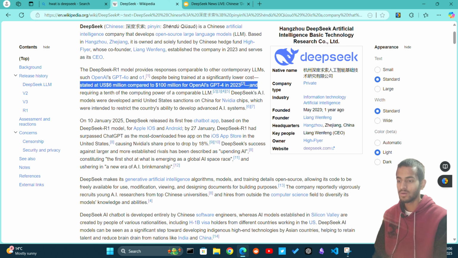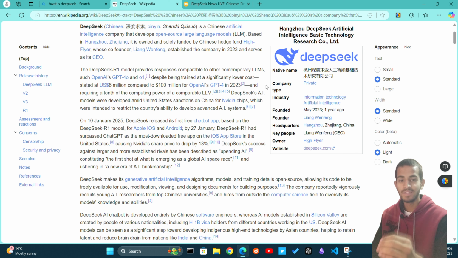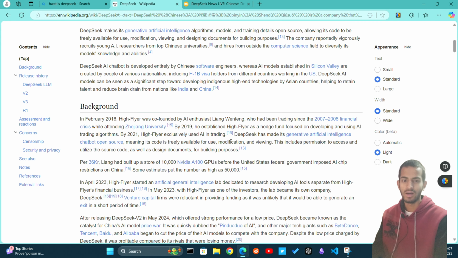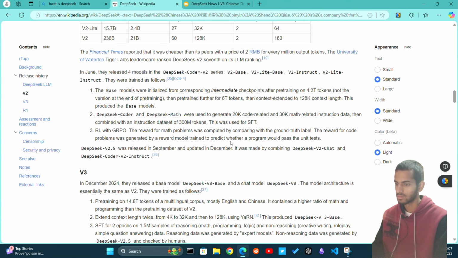So to train this DeepSeek R1 model, it only cost $6 million, while OpenAI took $100 million to train their GPT-4 back in 2023. That's insane. And it is outperforming every LLM model there is, like ChatGPT, Gemini, Claude, Anthropic.